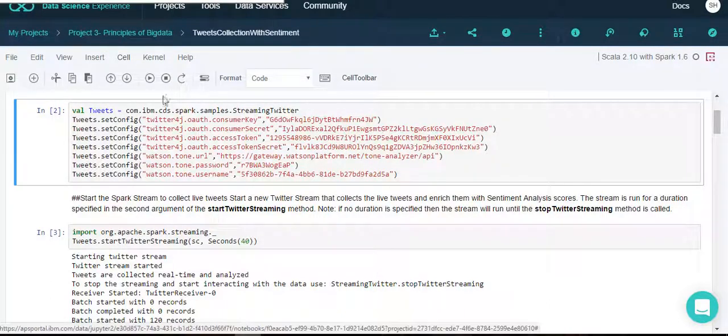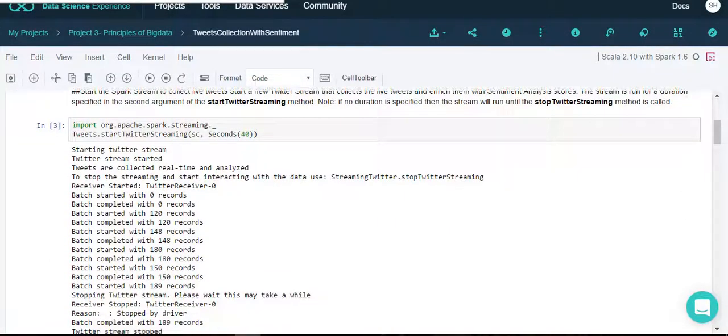In this analytical task, we have used the IBM Tone Analyzer, which is used for collecting the live data stream, and we collect the real-time tweets and analyze the tone of the tweets.